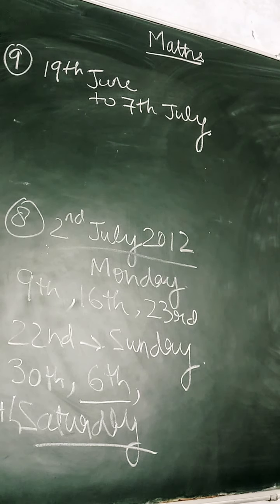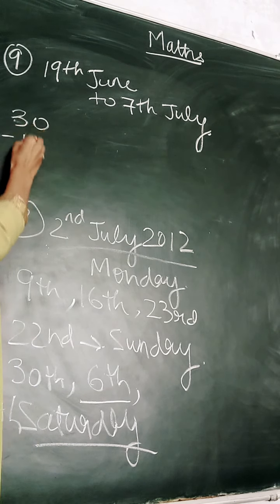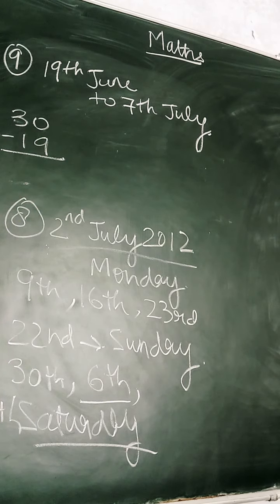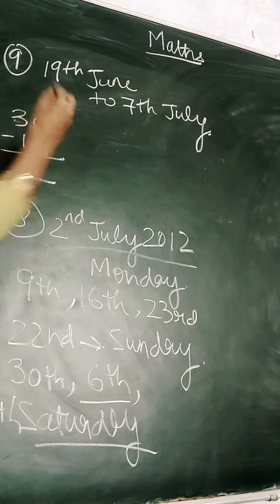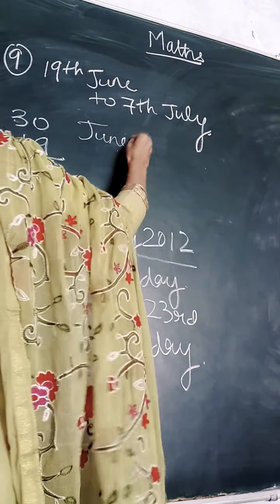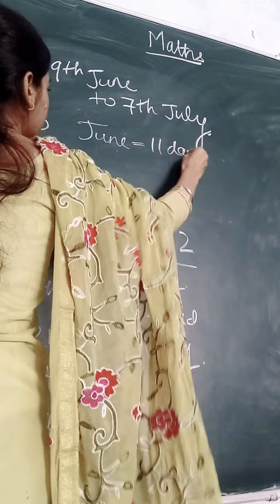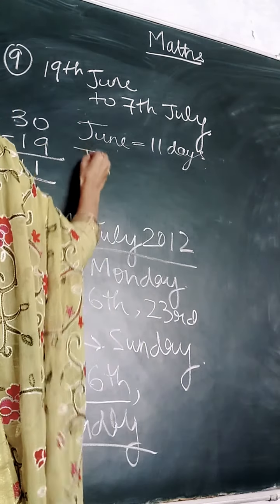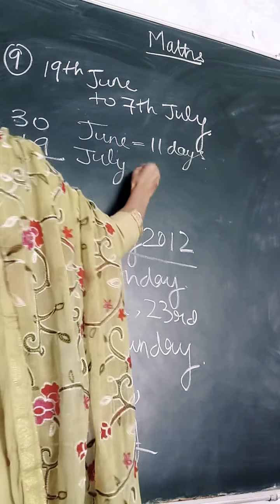So from 19th, if you count to 30, or you can say if you subtract 30 minus 19, what will you get? You will get 11. So that means 11 days are there of June. You can write like this: June 11 days, then July how many days?